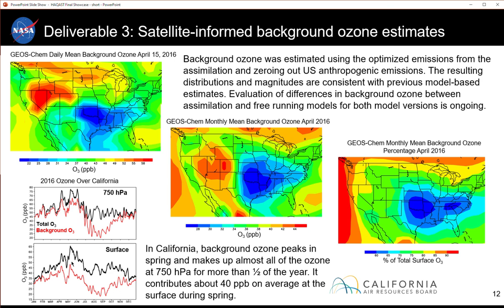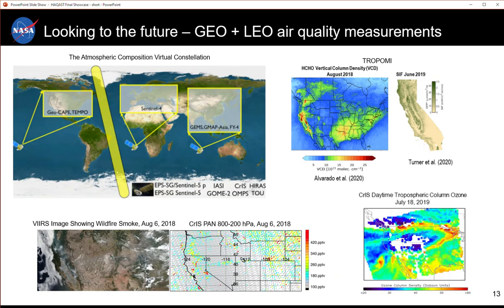Here we show 2016 ozone over California for the entire year. You can see that background ozone peaks in spring and makes up almost all of the ozone at 750 hectopascals for more than half of the year. It contributes about 40 ppb on average at the surface during spring. Our background ozone distributions and magnitudes are consistent with previous model-based estimates, with about 70% of the ozone in the western U.S. coming from background contributions. We're still working on evaluating differences in background ozone between assimilation and free-running models for both model versions.